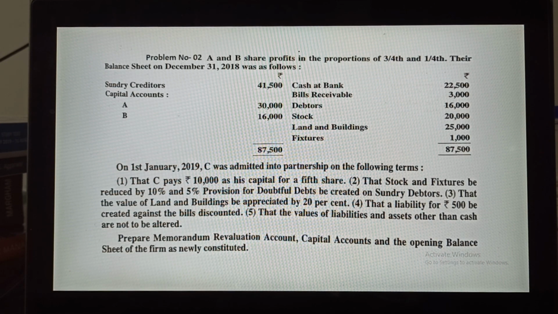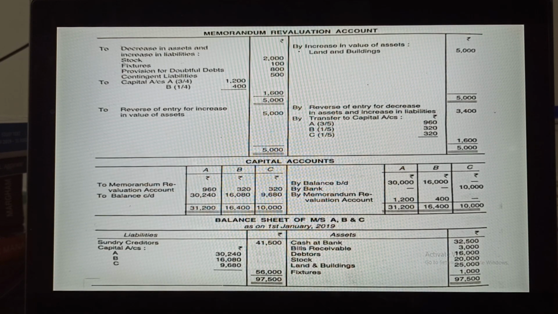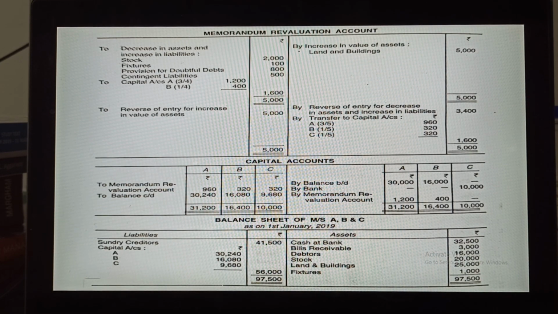Profit sharing ratio 3/4 and 1/4 is given. So you have to distribute this total 1,600 amount between two partners, A and B. The ratio will be 3/4 and 1/4. 3/4 of rupees 1,600 will become 1,200, and 1/4 of rupees 1,600 will become 400. Okay.